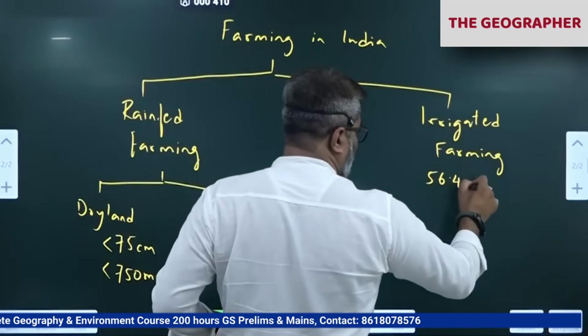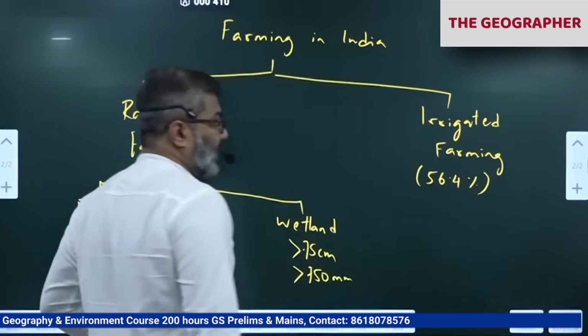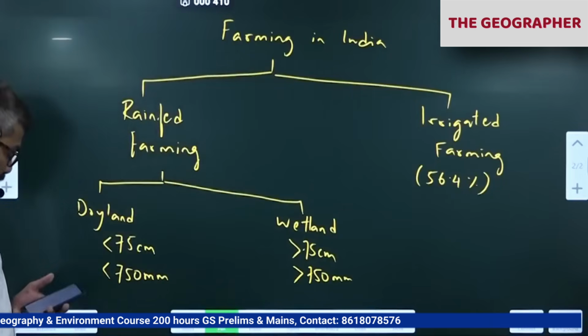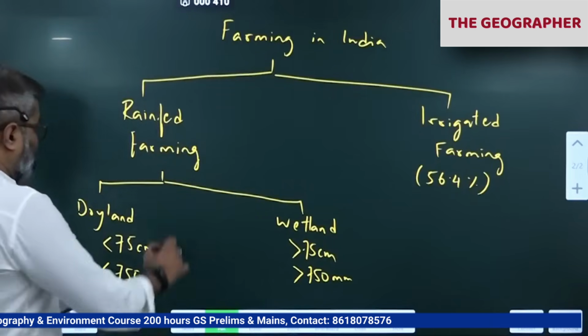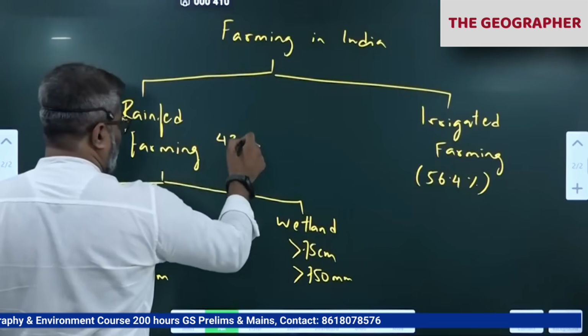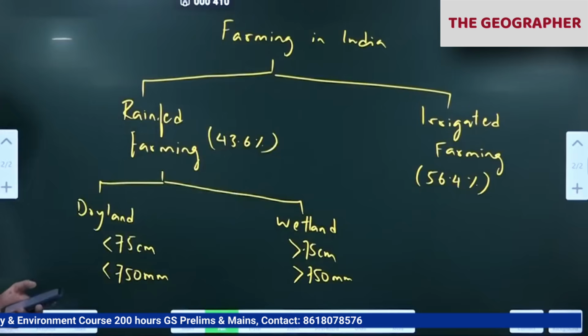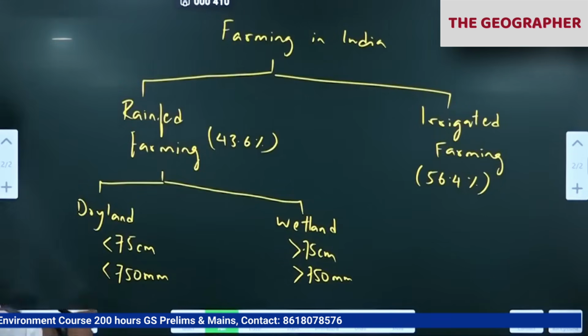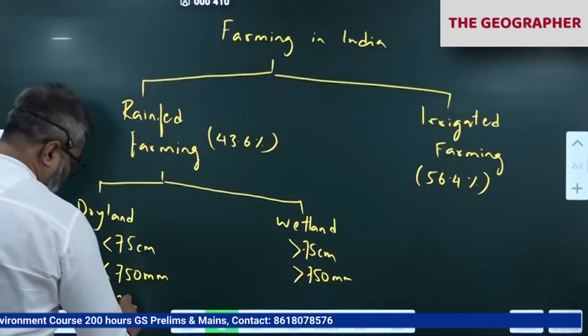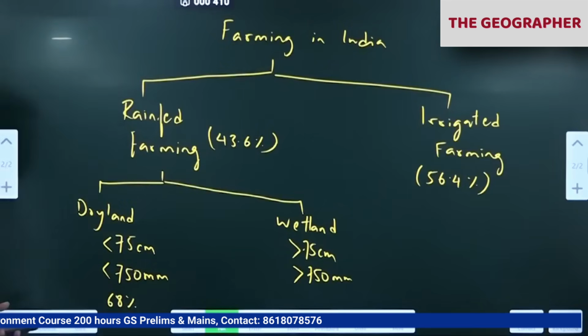56.4% of the cultivated area comes under irrigated farming now, irrigation. 43.6% of cultivated area is rain-fed. Then write, 68% of the cultivated area is considered as dryland.